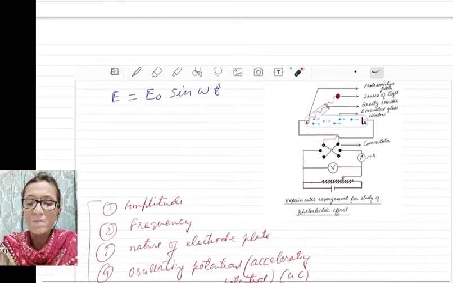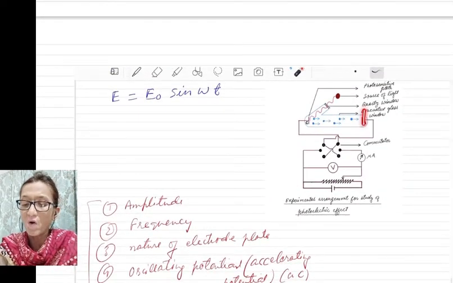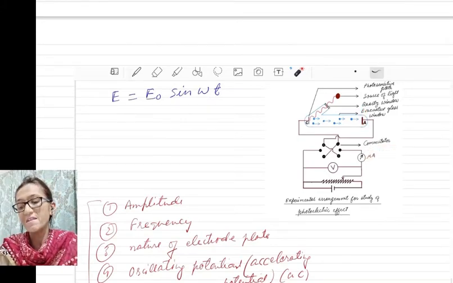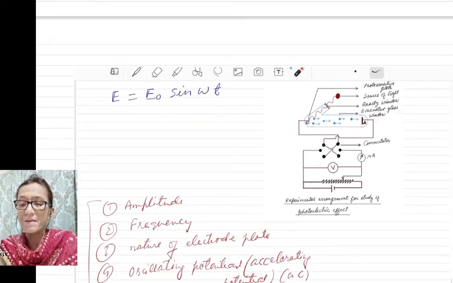Now when they changed the polarity of this anode plate using this commutator, and this anode plate is made negative, the negative anode plate will repel the negative electrons.